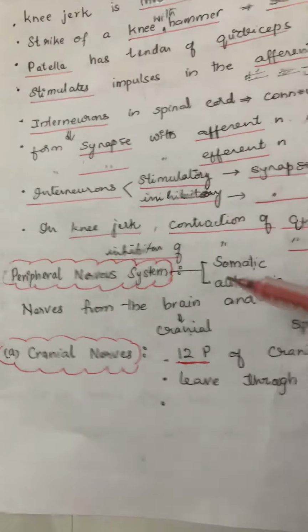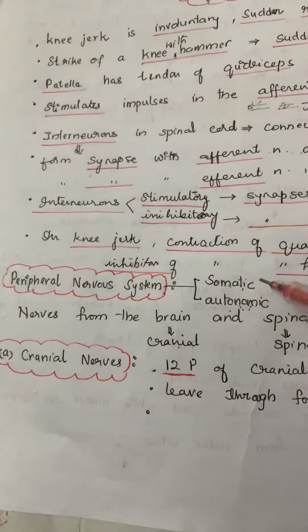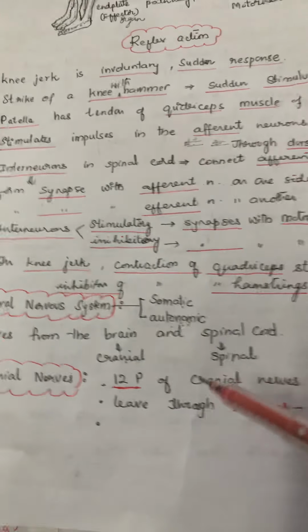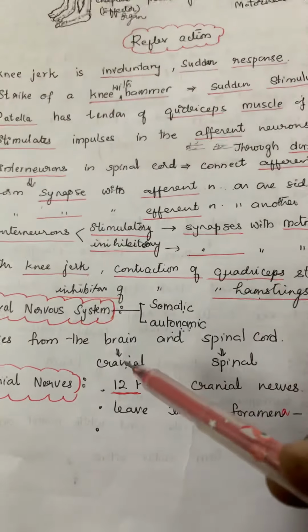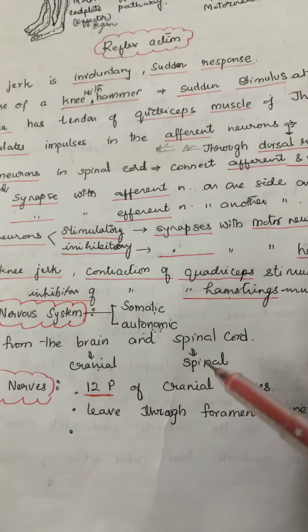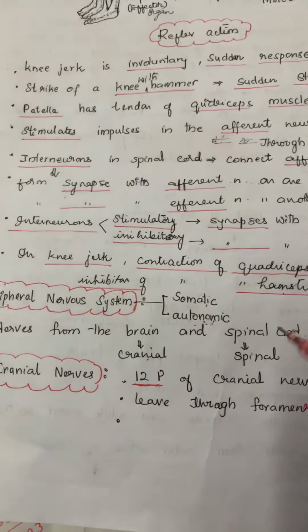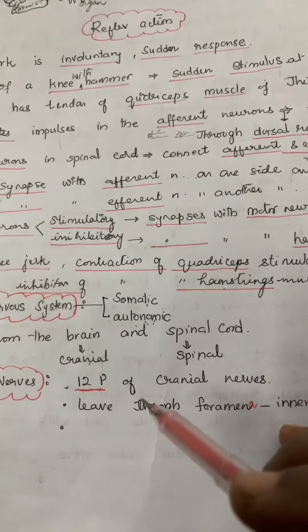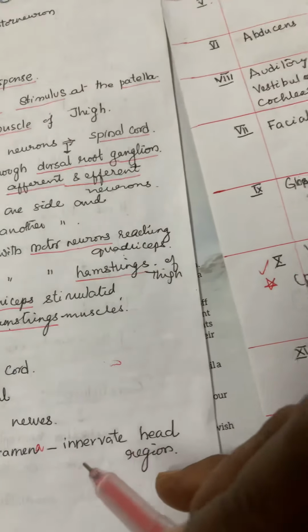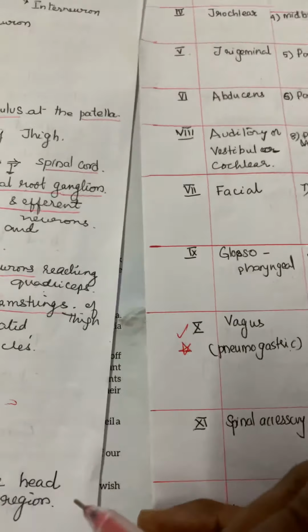So here, next coming to the peripheral nervous system, which includes somatic and autonomic nervous system. They involve cranial nerves, which arise from the brain, and spinal nerves, which arise from the spinal cord. Coming to the cranial nerves, there are 12 pairs of cranial nerves. They leave through the foramen present in the cranium and they innervate the head region.